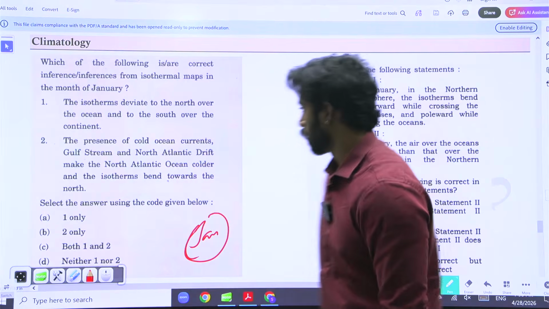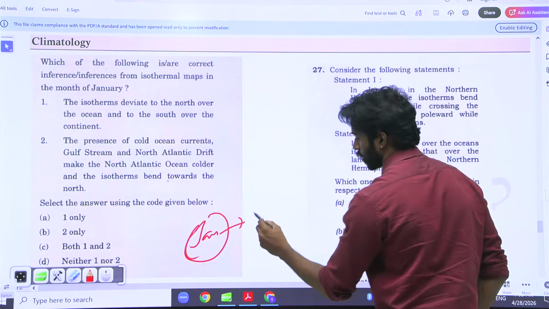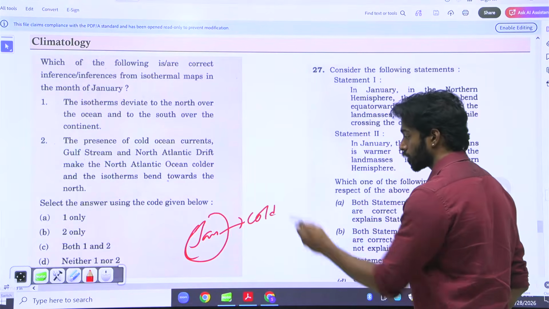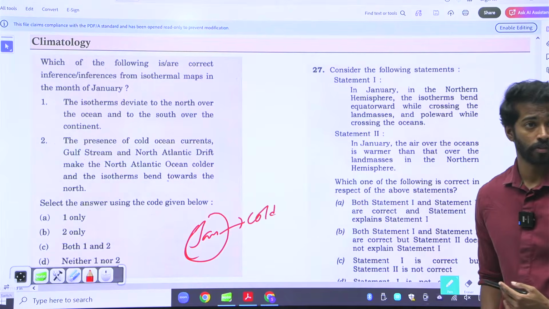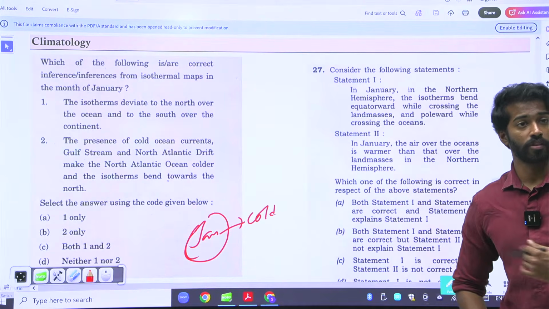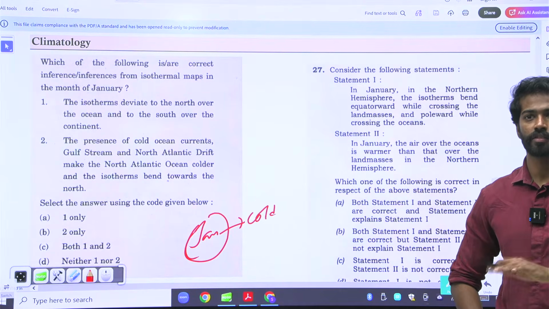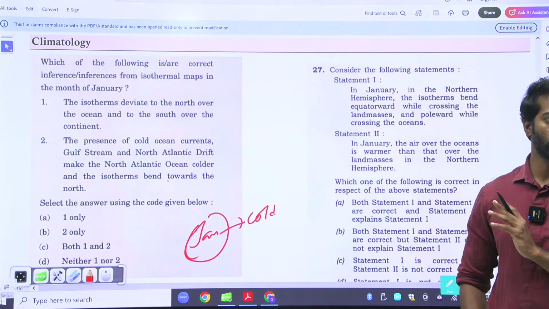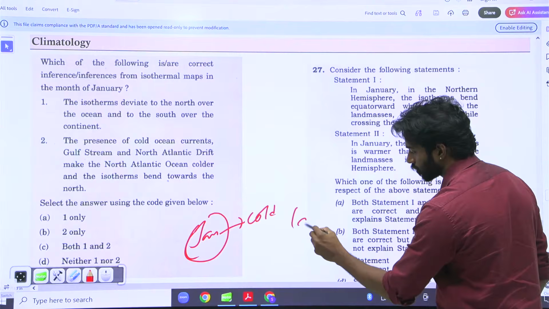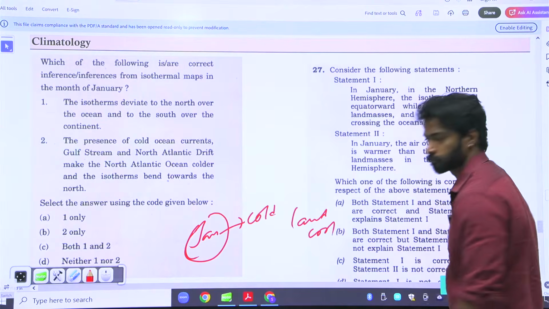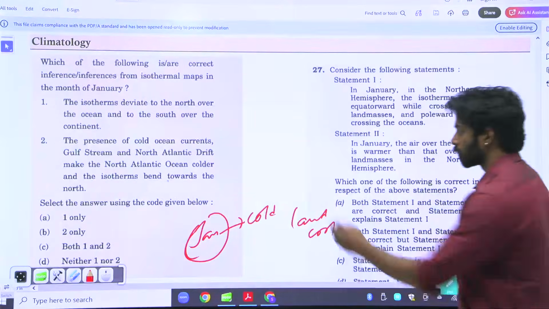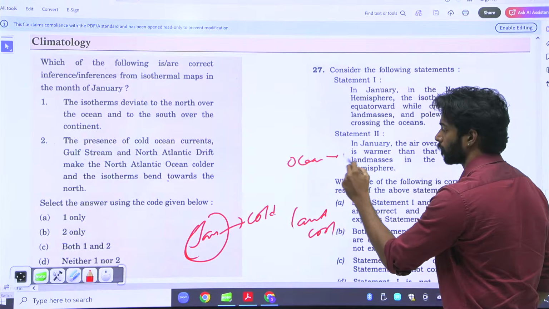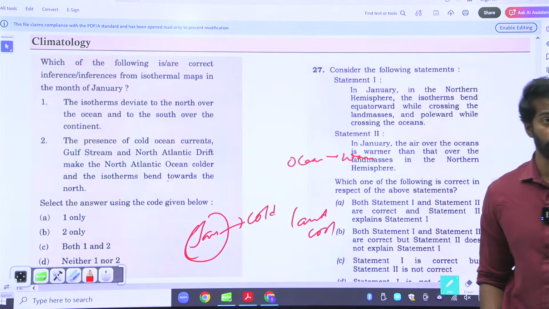Cold. Okay. So cold temperature is present. What is the specific heat of land? Is it greater than water? No, sir. No. So land heats and cools fast. So as it is cold temperature, land is cool. But ocean is still warm, as the specific heat is very high.